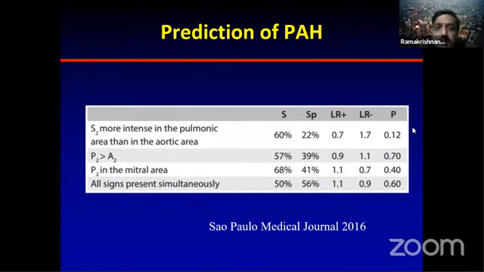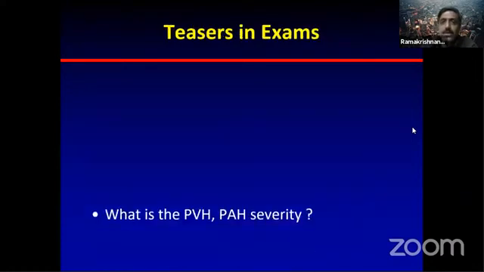S2 more intense in the pulmonary area than in the aortic area had 60% sensitivity and a specificity of 22%. Whereas A2 greater than P2 had 57% sensitivity and 39% specificity. And P2 in the mitral area was 68% sensitive and 41% specific. Whereas if all are present everywhere, then it is 50 and 56. This is a very interesting thing to keep in mind; these are the major things that we are looking at.